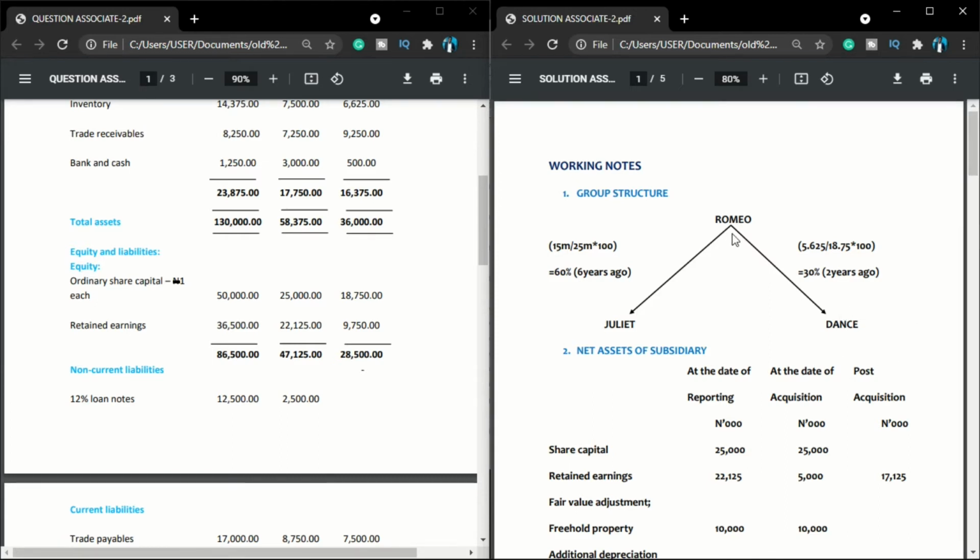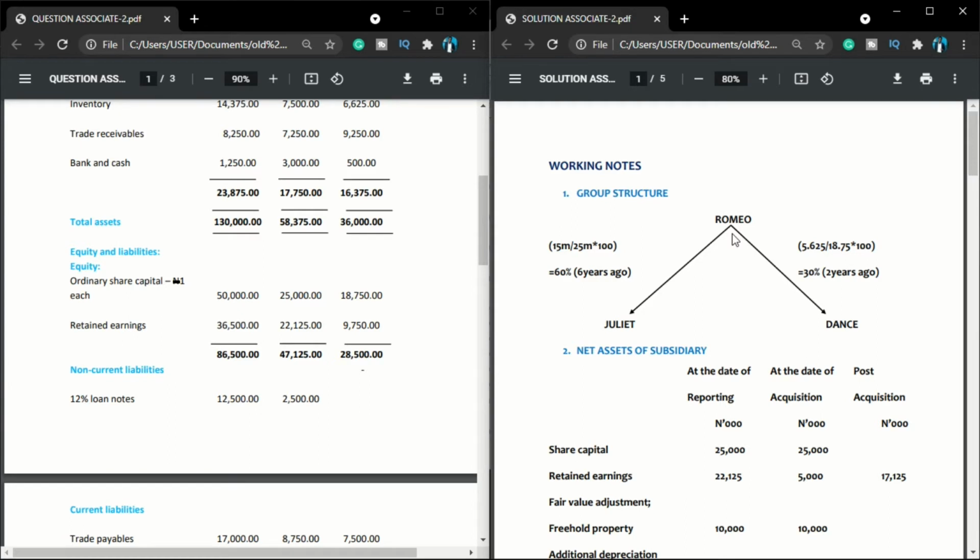There are things that you need to understand when we are preparing consolidated financial statements. An associate is not a member of the group. Yes, because the parent can only consolidate another company that it has control over. Dance in this case is not a subsidiary, it is an associate. So put it at the back of your mind. We don't consolidate an associate. Why? Because an associate is not a member of the what? Of the group. That was why IAS 28 gave us the accounting treatment for associates, which we've discussed earlier, that we use the equity method of accounting for our associates.